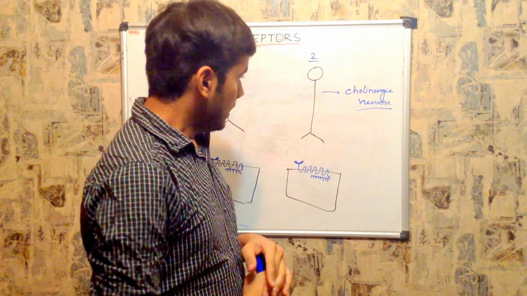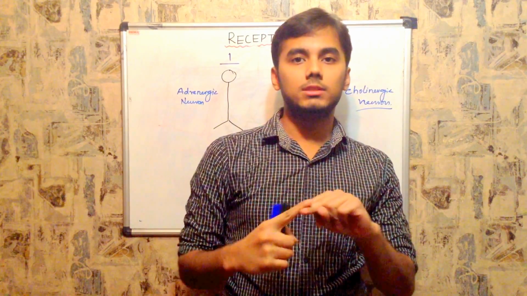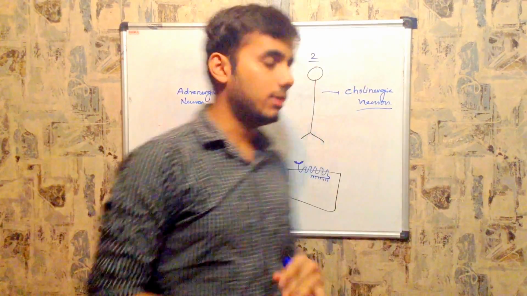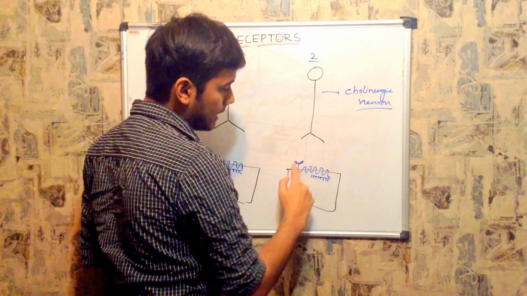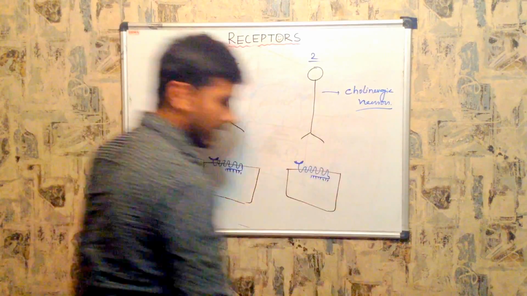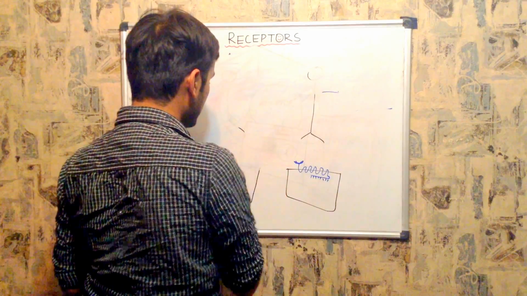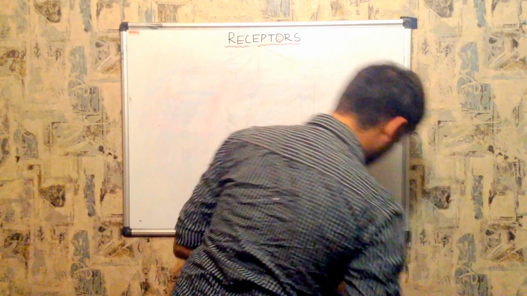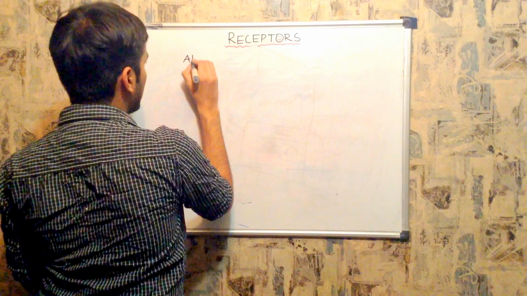Now, as I told you, receptors are classified mainly on two bases. One is based upon the shapes and the other based upon the systems. Based upon the systems, there are two classifications: adrenergic receptors and cholinergic receptors. Now I think you have got a clear-cut concept regarding cholinergic receptor as well as adrenergic receptor. Now we'll go to the classification. What are the different types of cholinergic receptors? First we'll start with adrenergic ones and we'll compare and contrast it.